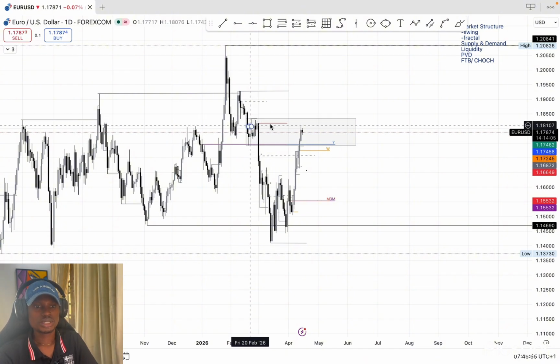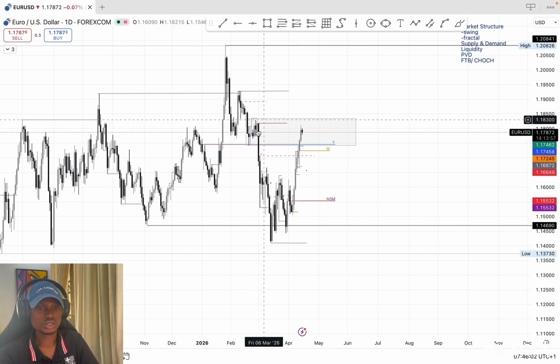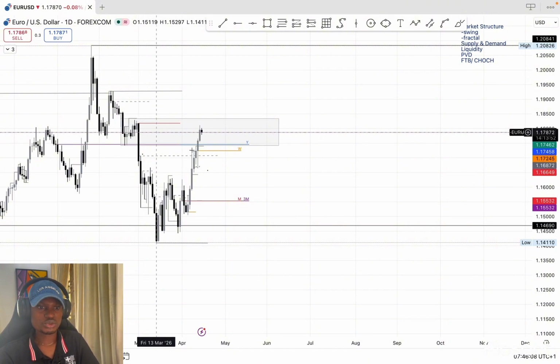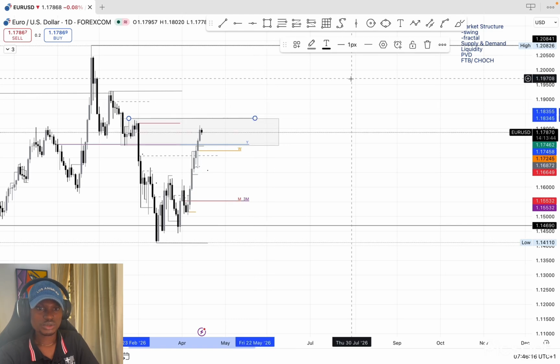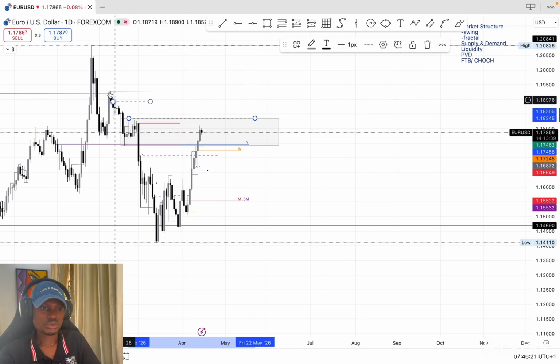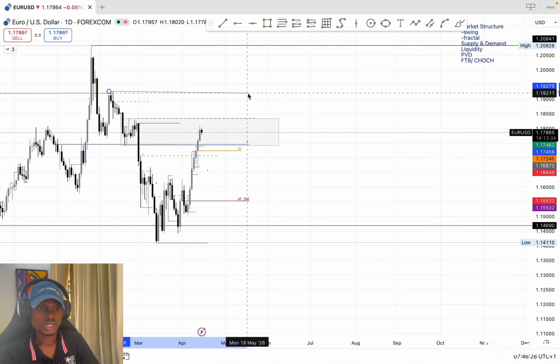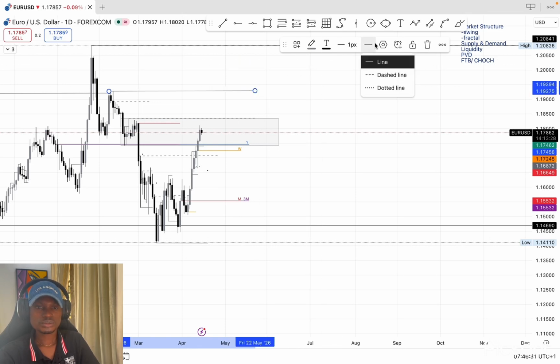I will just say this zone didn't take any liquidity because it doesn't look very clear. So we might see price take out the high of this zone, and then from there the sell-off might continue to occur because we still have this liquidity here and this liquidity here. All these are still open liquidity along the line here.